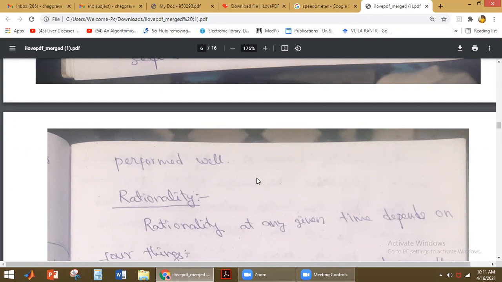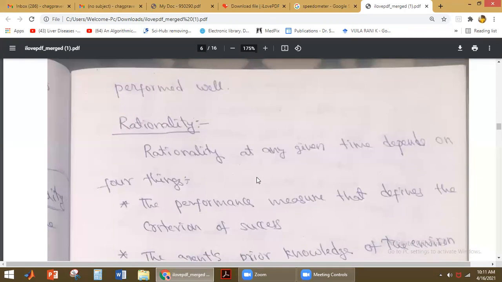Whatever action it performs, we can see the change in the environment, that is, the dirt is cleaned, otherwise the dirt is not cleaned. If the dirt is cleaned, then we say that the agent is performing well, otherwise we say that the agent is not performing well.